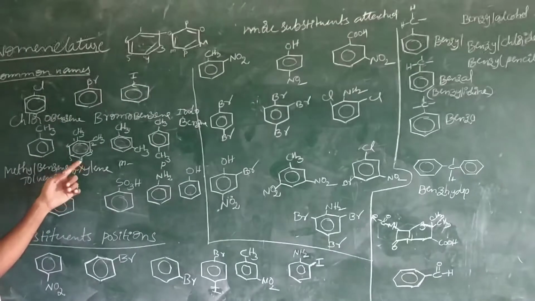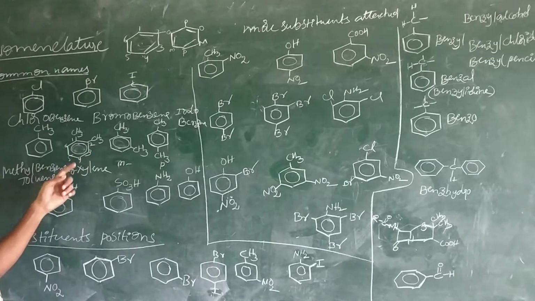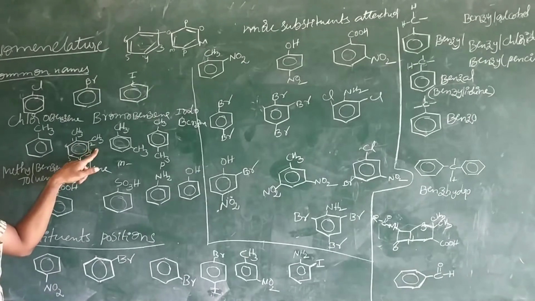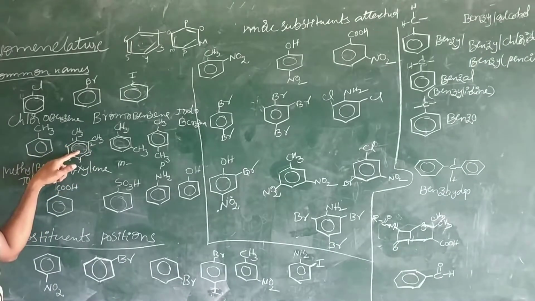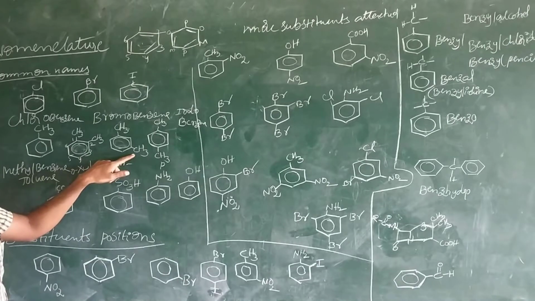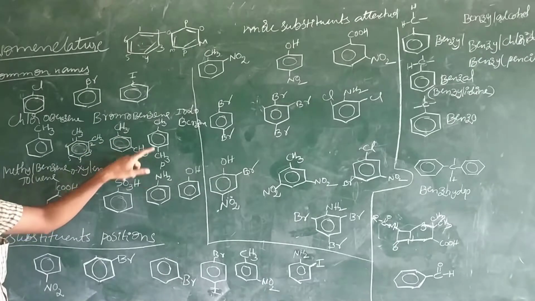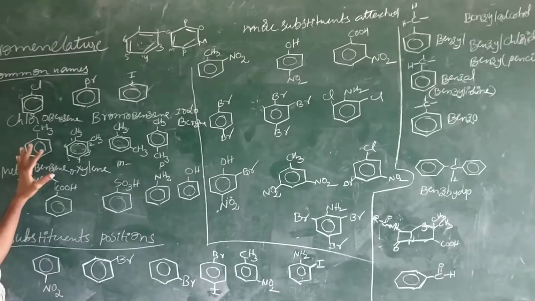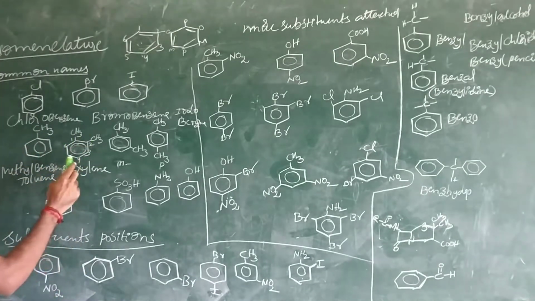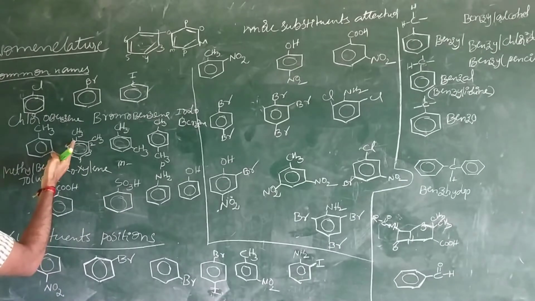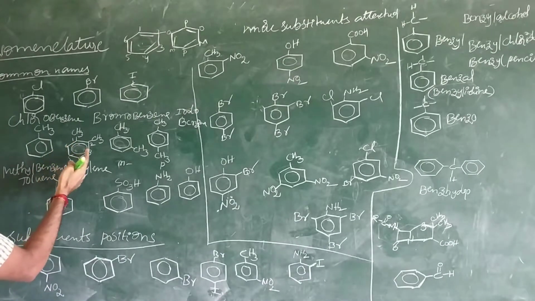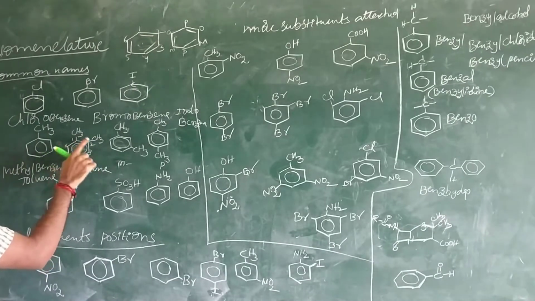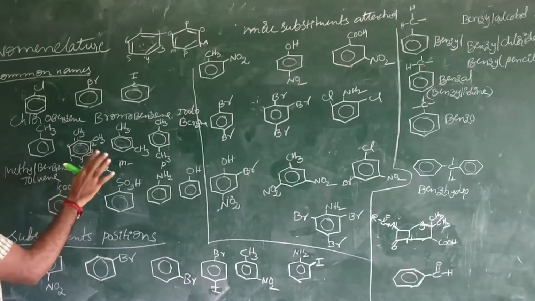Otherwise, we can also write this one as 2-methyltoluene. At the second position, we have the substituent group. And this one is 3-methyltoluene, 4-methyltoluene. The substituent group must get the least number; the substituent group always gets the least numbering. Otherwise, you should not number like 1, 2, 3, 4, 5, 6, because then the substituent group is getting the 6th number. That's why the substituent group must always get the least number.